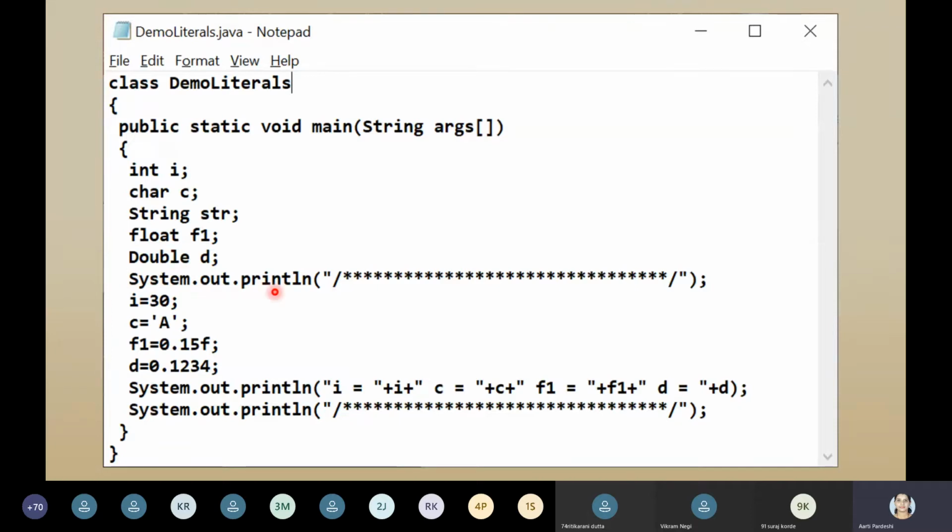System.out.println with a slash, this is for indentation purposes, just to separate out the output. Now to i, when you write this, i is equal to 30 and a semicolon.